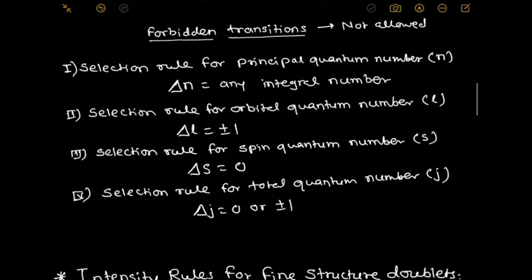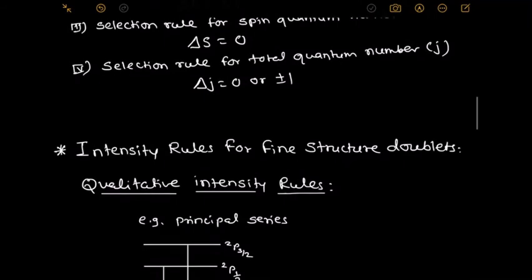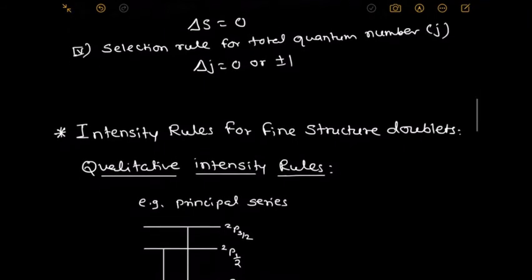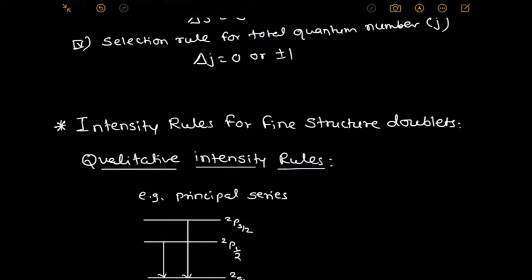Next, we discuss the intensity rules for fine structure doublet. The intensity rule for the spectral lines can be stated in two ways. The first one is qualitative intensity rules. Qualitative intensity rules means if we consider two spectral lines, which one is more intense compared to the other line; that comes under the qualitative intensity rule, and the other is the quantitative rule.